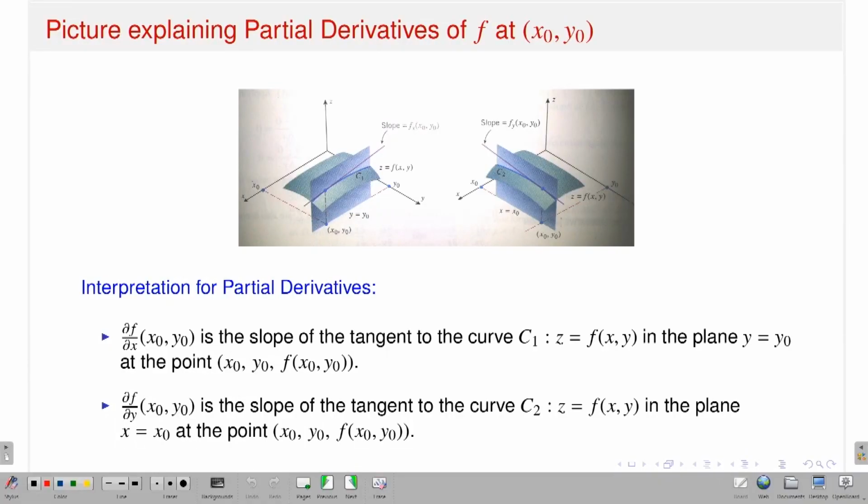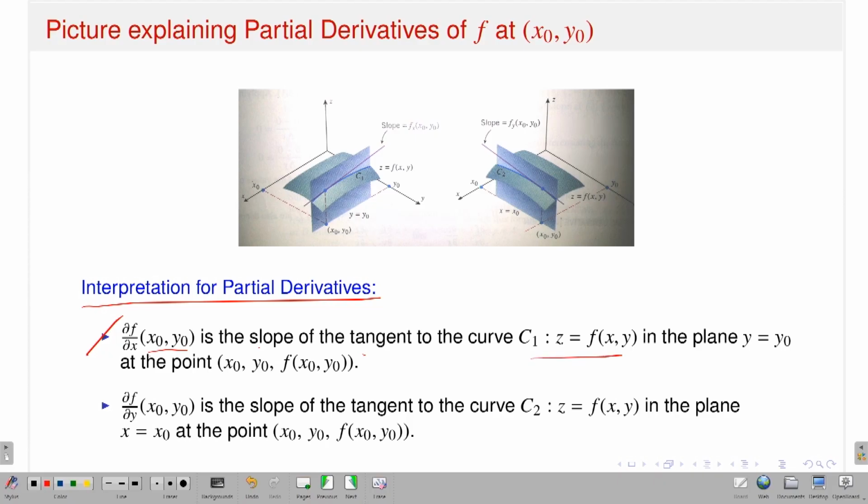Okay, this is the picture I have taken. This explains the partial derivative of f at x naught y naught. It's a very nice interpretation for partial derivatives. Look, the first one is that the partial derivative of f with respect to x at the point x naught y naught is the slope of the tangent. In the single variable case we know that a derivative is nothing but the slope of the tangent, but in this case, it is the slope of the tangent of the curve.